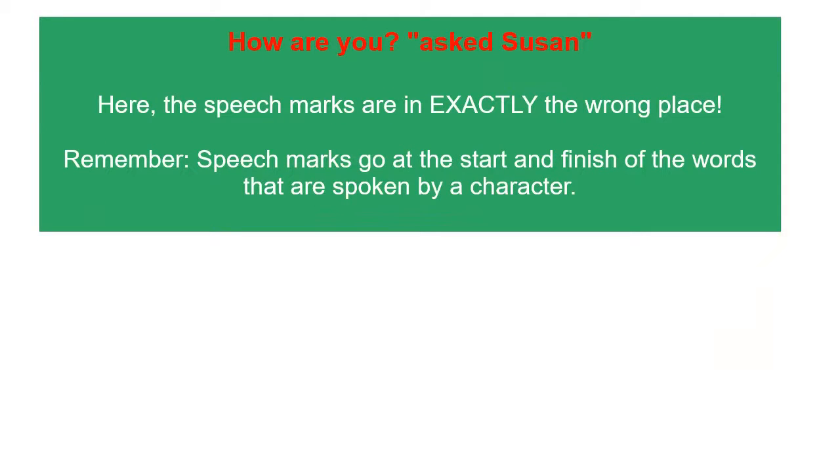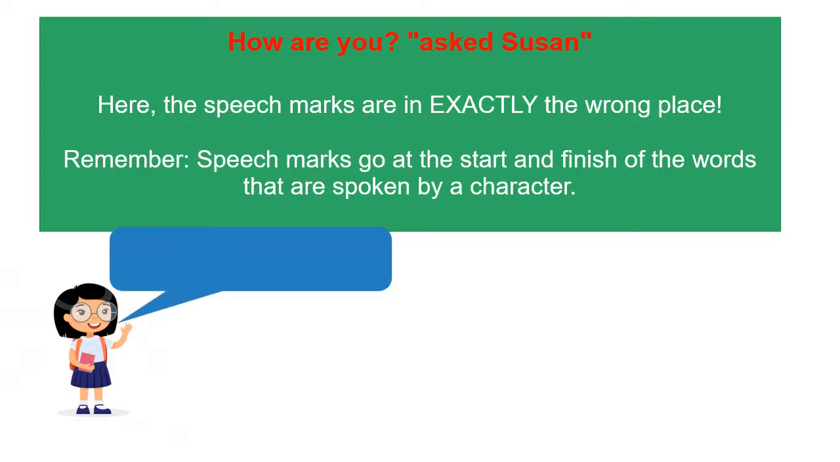Okay, guys, so let's have a look at this one. In this case, the speech marks are in exactly the wrong place. So you've got to remember, speech marks indicate the words that are spoken by a character. So here's Susan. What are the words that she's speaking? Think about that for a second. If you said, "How are you?" you're correct. That's it. Susan says the words, "How are you?"